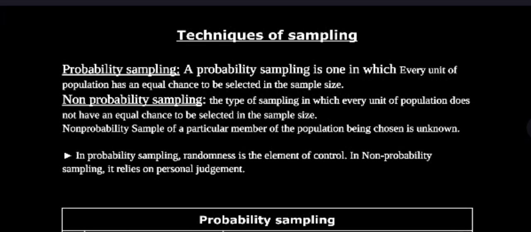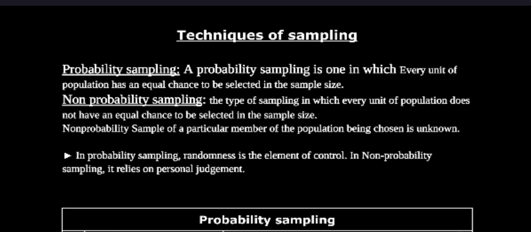Techniques of sampling. There are two types of sampling techniques, that is, probability sampling and non-probability sampling. What is probability sampling? Probability sampling is one in which every unit of the population has an equal chance to be selected in the sample. What is non-probability sampling?